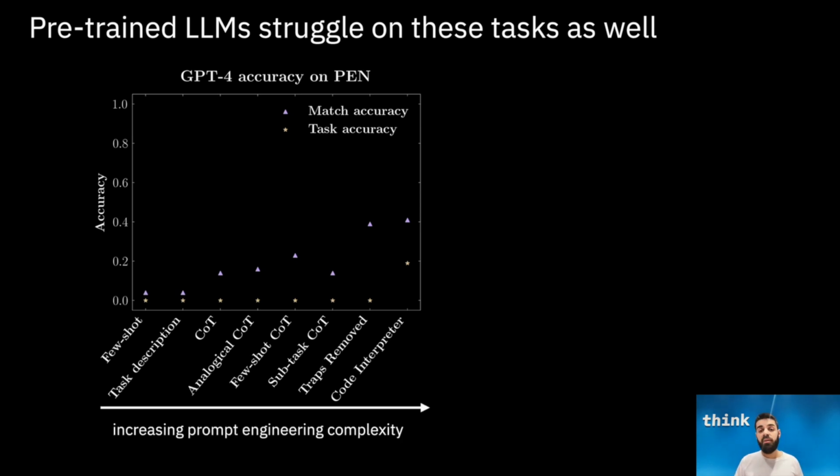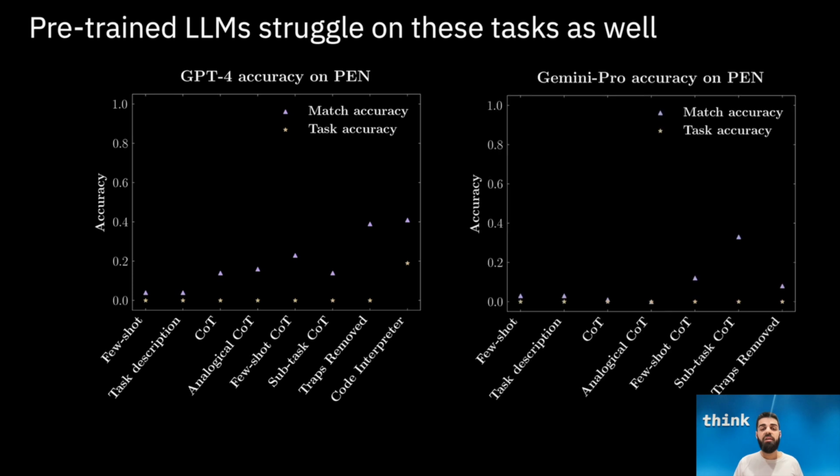This happens despite considerable effort in the prompt engineering, such as task and subtask descriptions, chain of thought, and code generation, which increase the task accuracy and the performance of the model in tracking the pointer in the input string, but to a very limited extent. The same trend was also observed in other state-of-the-art pre-trained models, such as Gemini Pro.